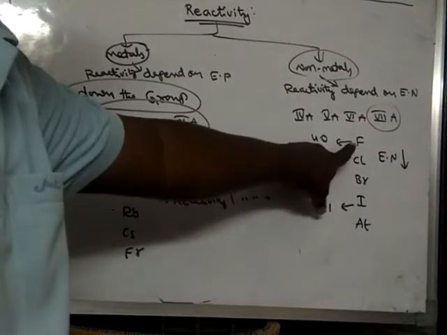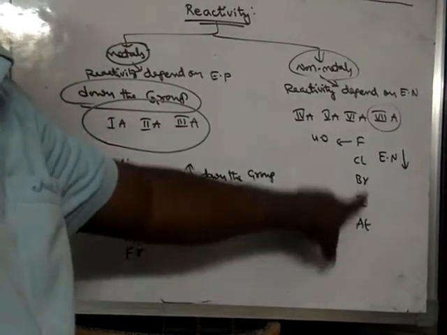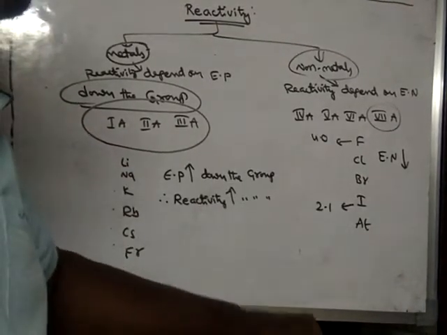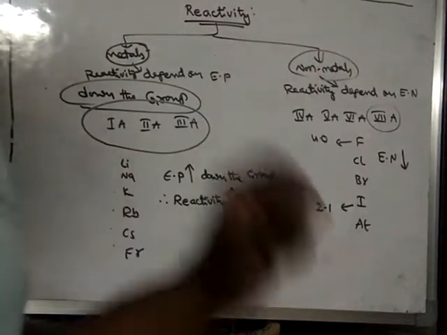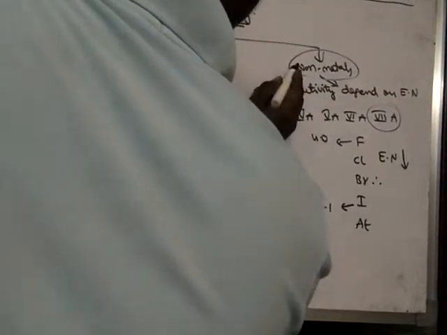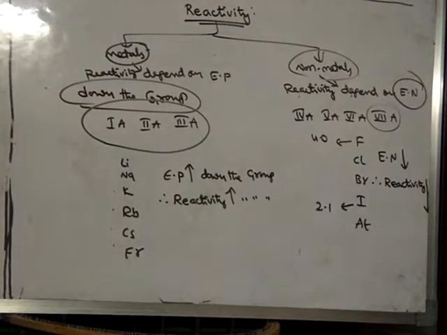As the electronegativity is gradually decreasing from fluorine to astatine, and for non-metals reactivity depends upon electronegativity, therefore reactivity decreases down the group.